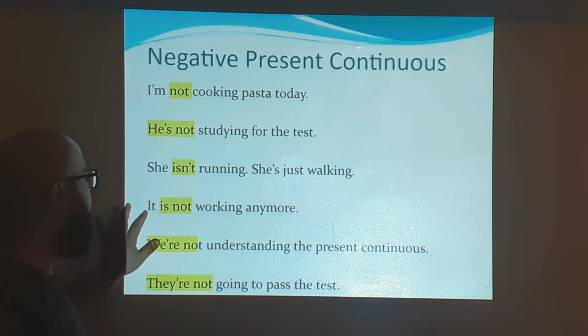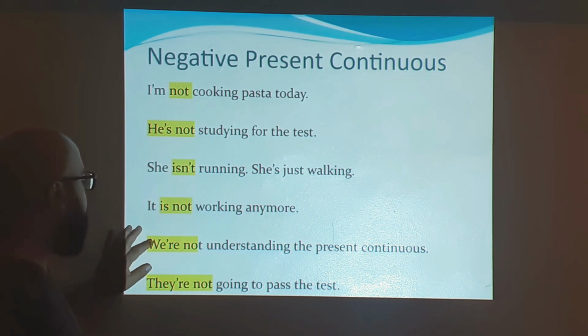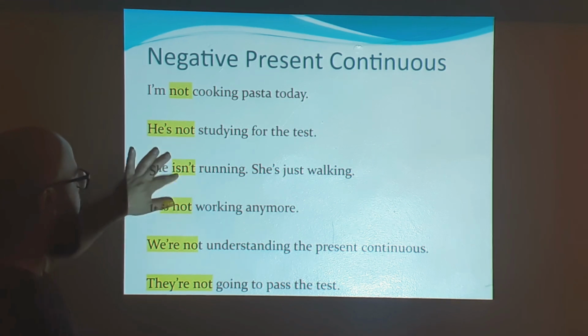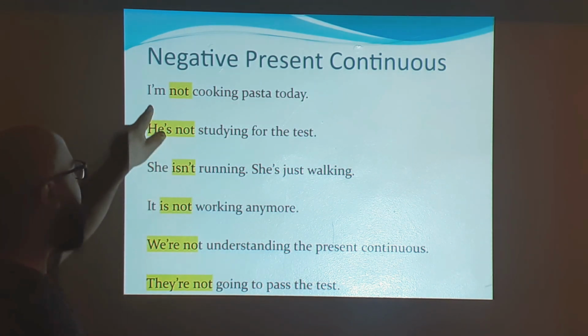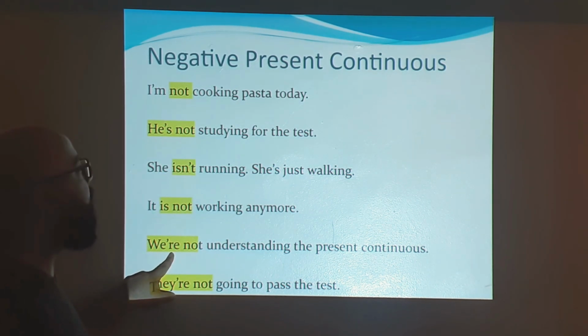And then the next one says it is not working anymore. Again, we can use this as well. And then the next one, we're not understanding the present continuous, but I know that you are understanding the present continuous. And then the last one says they're not going to pass the test, and I know that they're going to pass the test, right? So again, just remember, this is the negative part. All that we have to do for the present continuous is add not, right? And we're going to add not after the verb to be, which is am, is, or are, right?